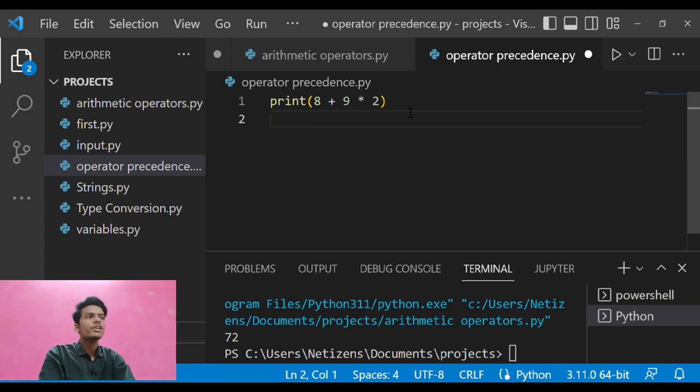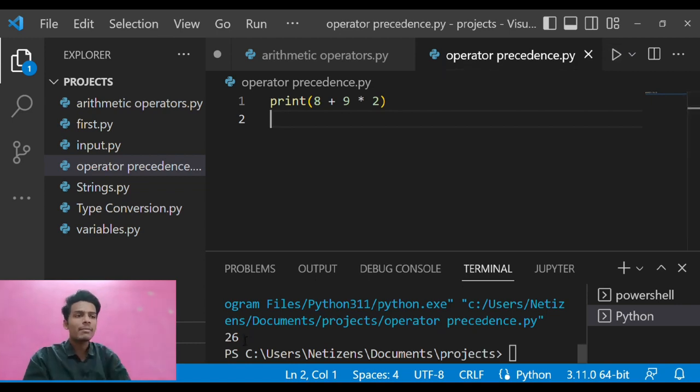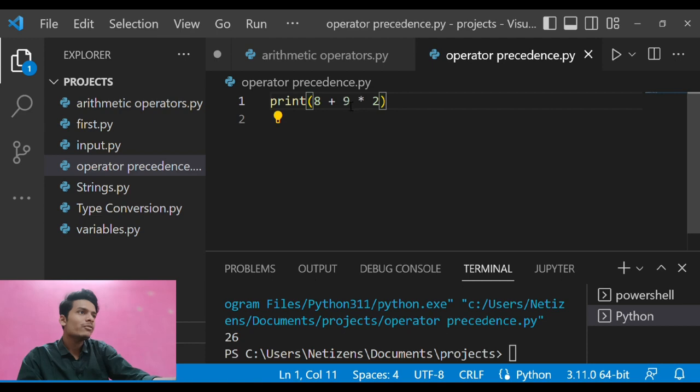So basically here is the print of that same expression. It printed 26. So how did this happen? First of all, it multiplied 9 with 2, which gives us 18, and then it added 8 to that. Why did it not directly add 8 to 9 and then multiply with 2?